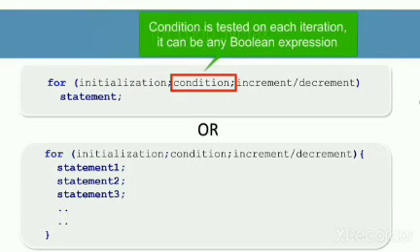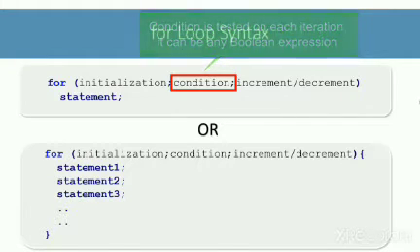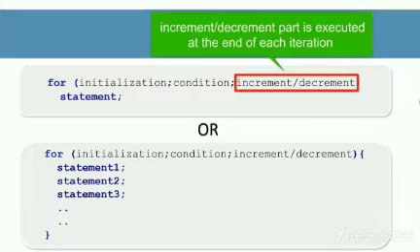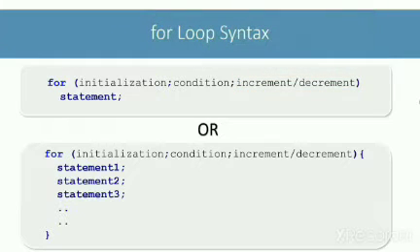The condition part is tested on each iteration of the loop. Condition can be any Boolean expression. If condition tests true, loop body is executed. Once the condition tests false, iteration of the loop stops and program control moves to the statement immediately after the for loop. Statements in the increment-decrement part of for loop are executed at the end of each iteration. Let's switch to BlueJ and see these concepts in practice.